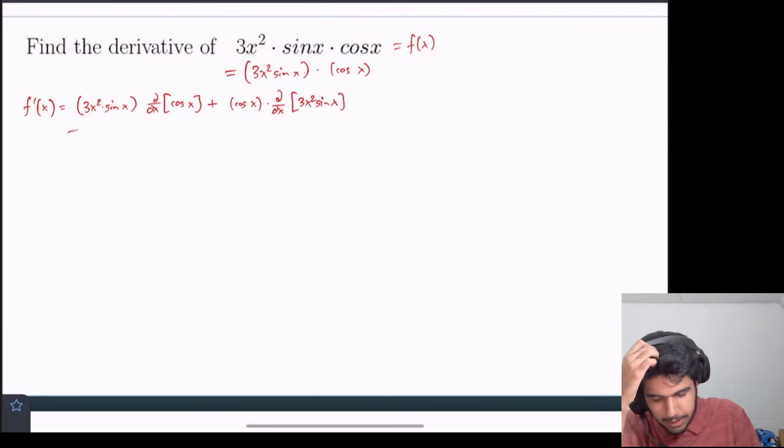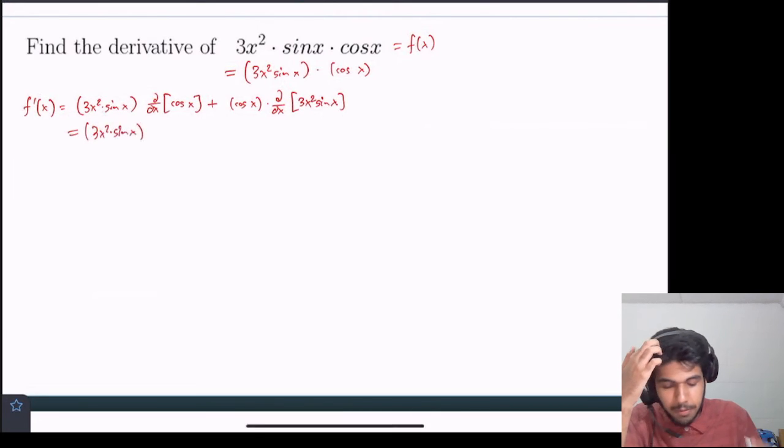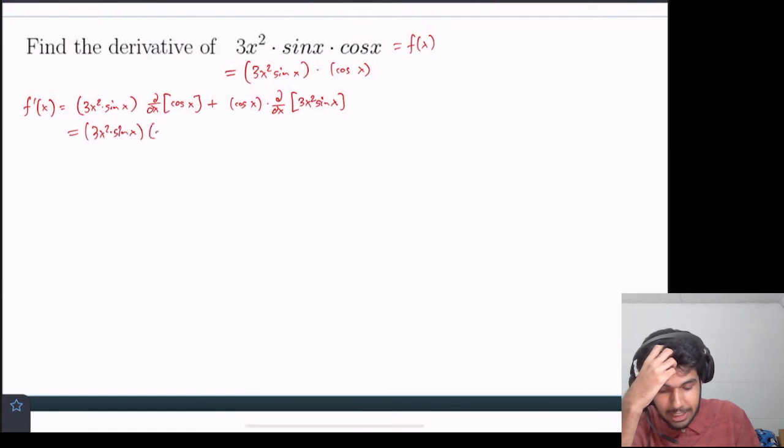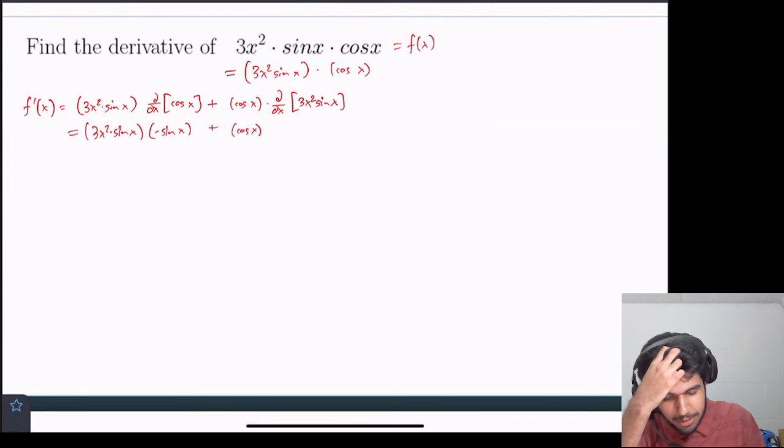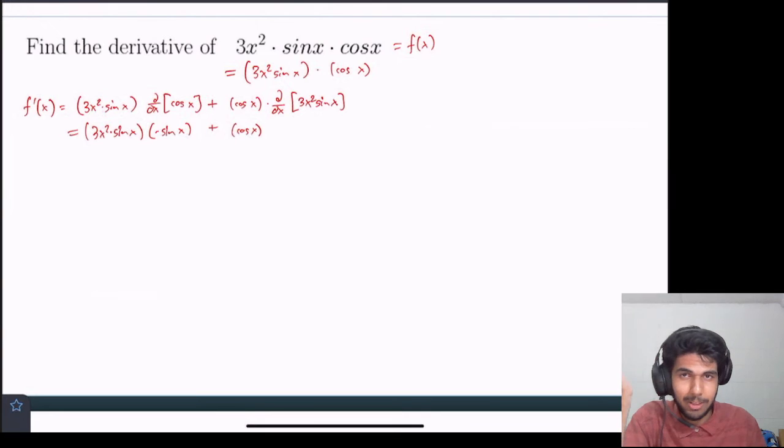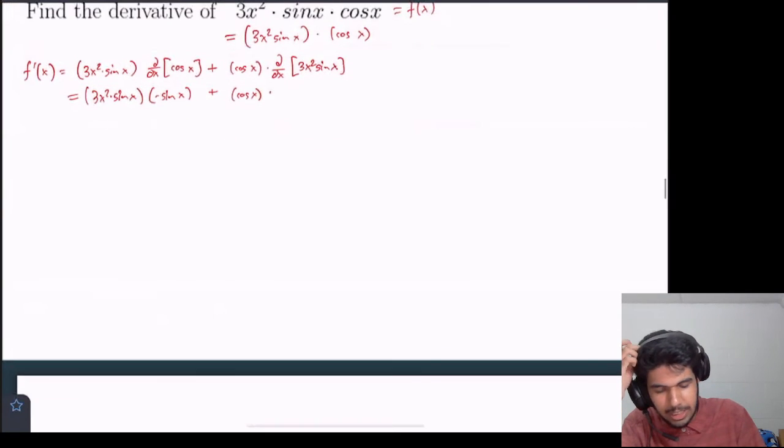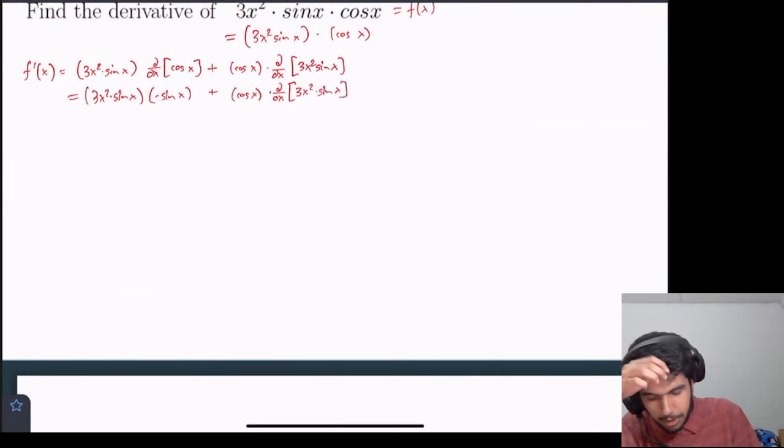So let's try to simplify this a little bit. 3x squared times sine x stays. The derivative of cosine of x is negative sine of x. Don't forget the negative sign. Plus cosine of x, and then we have the derivative of 3x squared sine x, which we don't really know off the top of our head. So I'll just keep it here for now. Well, let's just compute that, and we can do that by using the product rule.